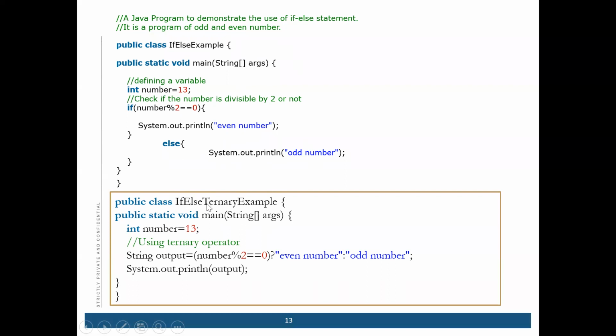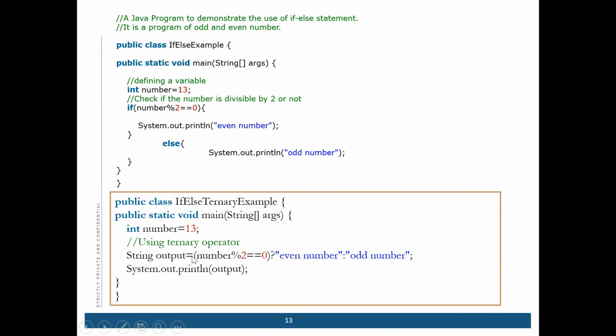The if else ternary example. This statement is called the ternary operator. Instead of if else, these are the 4 lines you have to write, right? 1, 2, 3, 4. Instead of these 4 lines, you can write it in a simple way, in 1 line also. You can store this output in a string variable. Why? Because it's either an even number or an odd number. You have to store it in an output, and you can print that output.